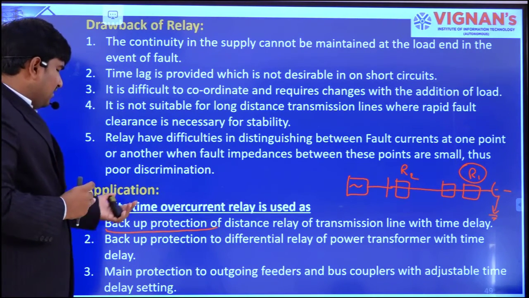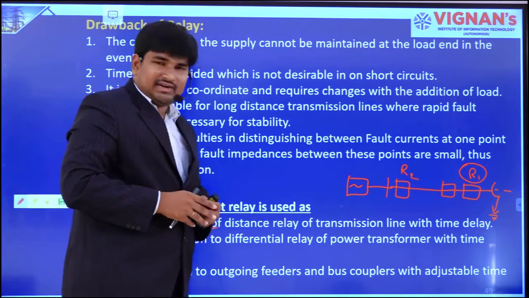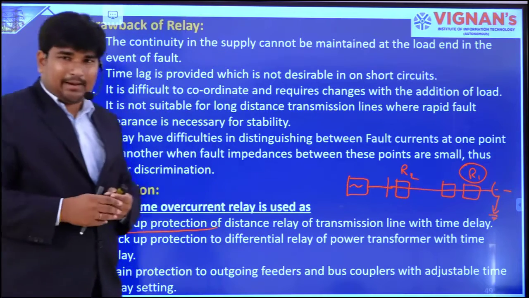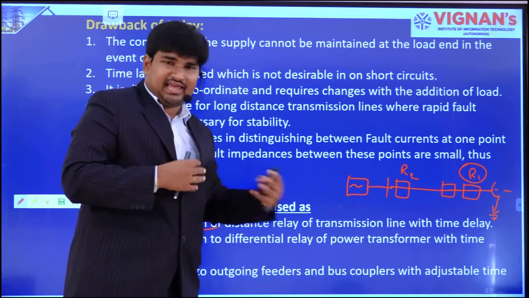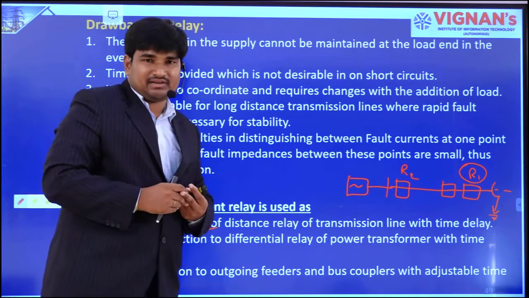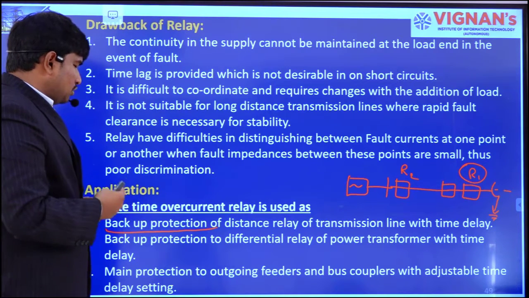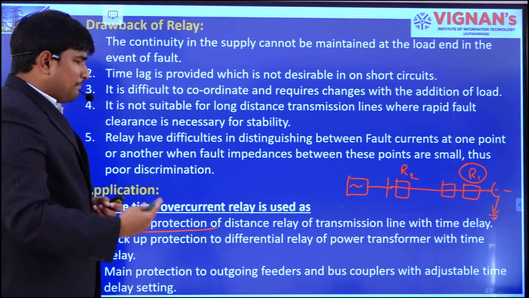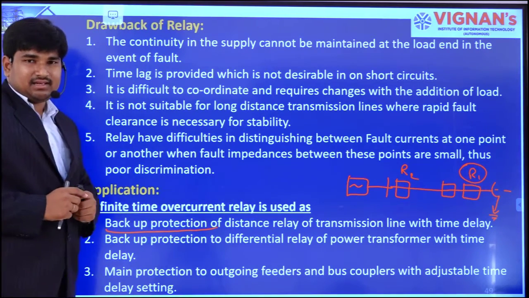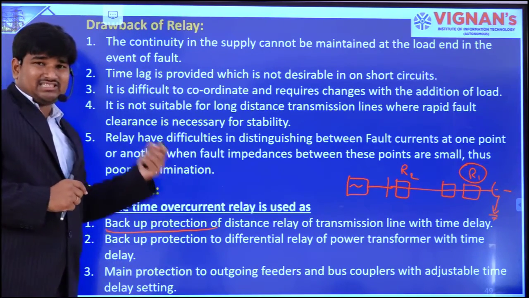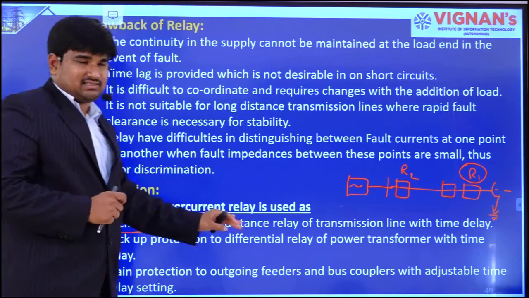So, the definite time lag relay will be used for backup protection of distance relay of transmission line with some time delay, and backup protection to differential relay of power transformer with time delay, and main protection to outgoing feeders and bus couplers with adjustable time delay settings. Because of these adjustable time delay settings, we will use it in these 3 conditions.